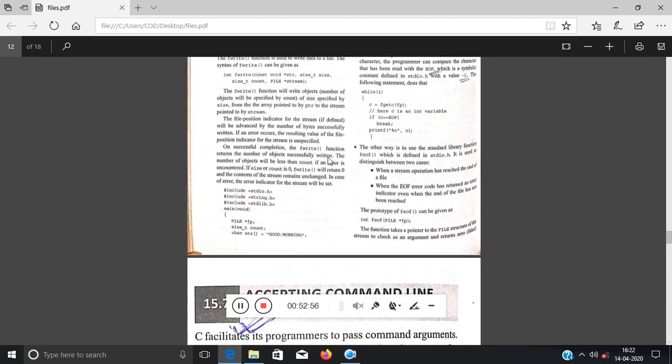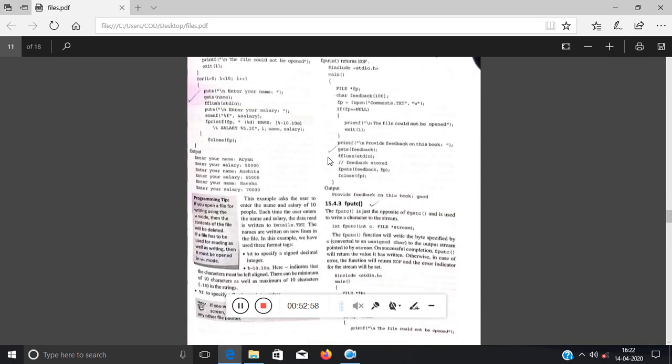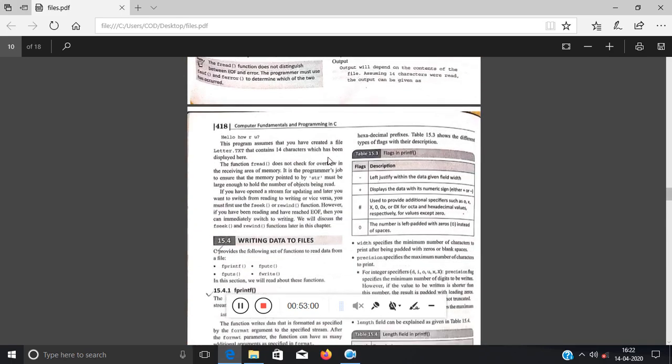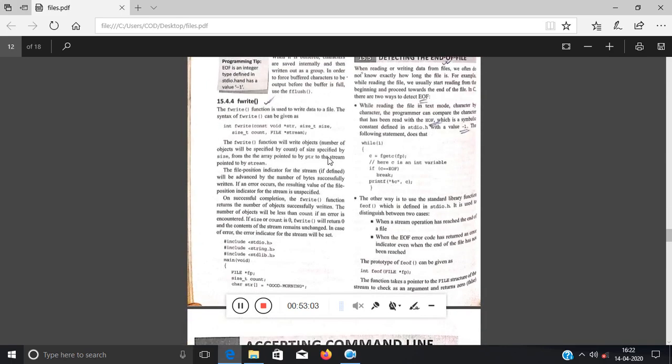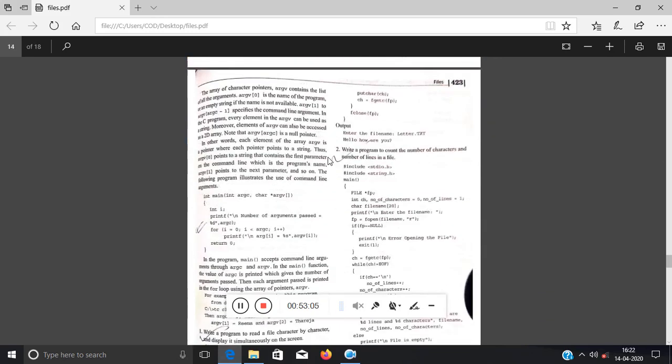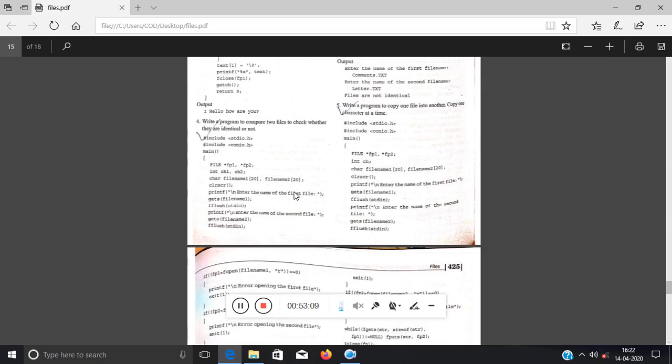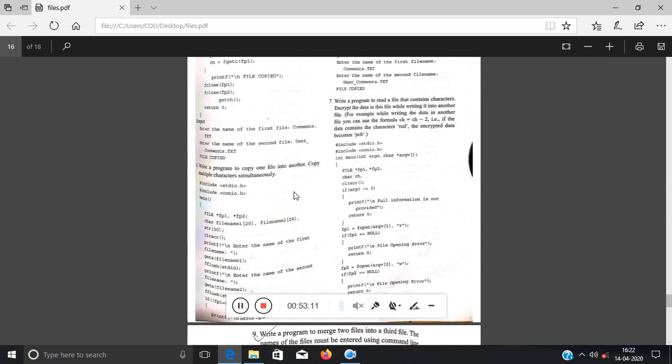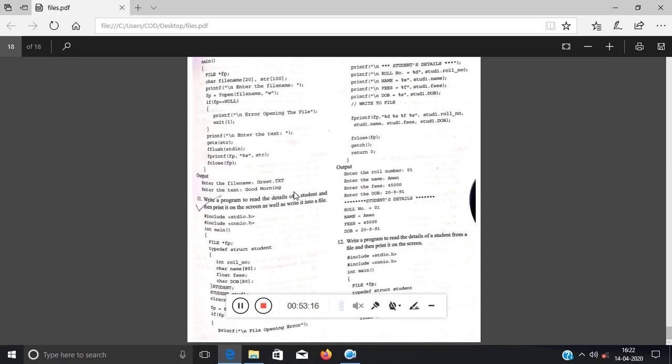I hope that you can understand this part. Check the fgetc and command line examples and see whether you are understanding or not. Okay, you can ask me anytime if you are facing any difficulty. I hope that there will be no difficulty.